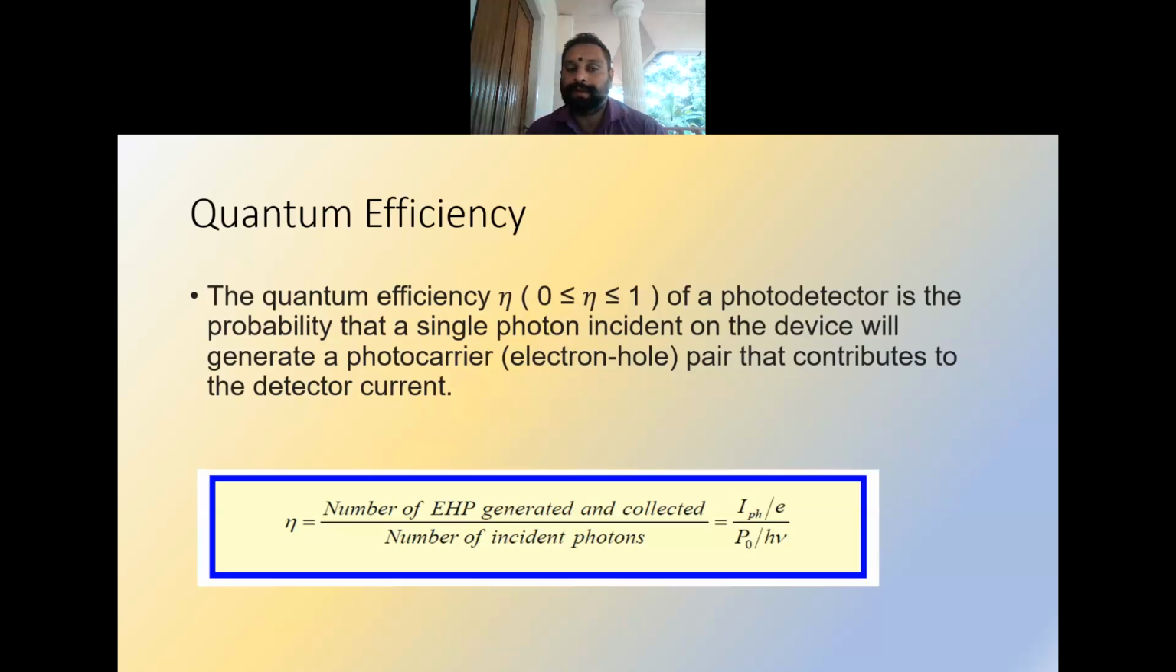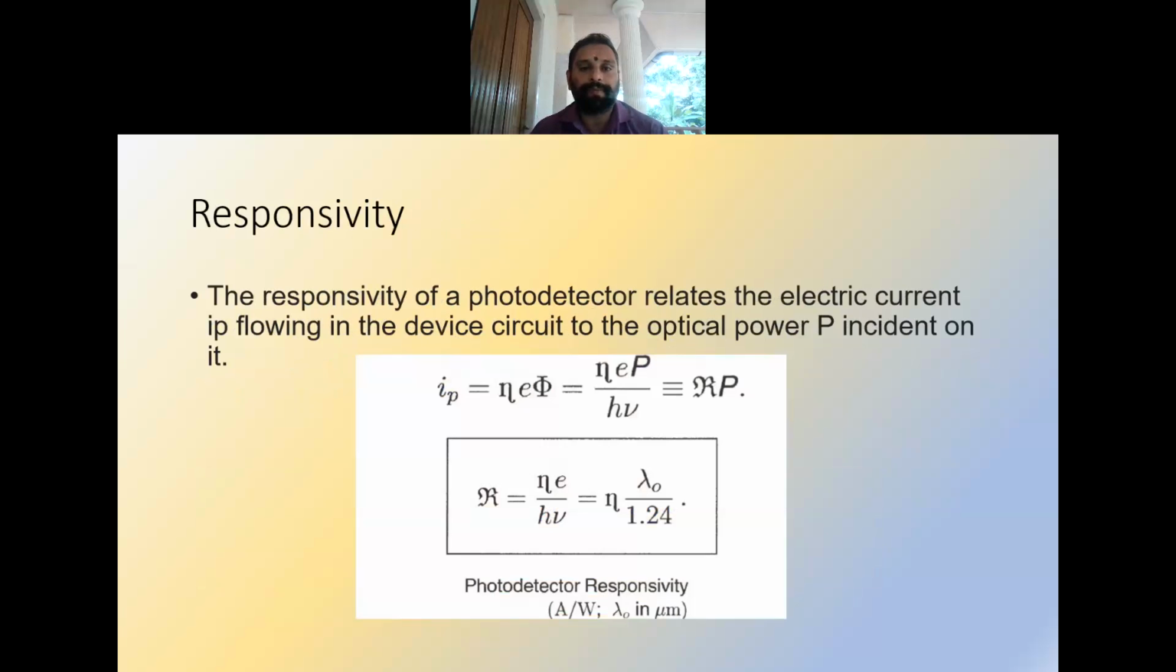The quantum efficiency is represented as the ratio of the electron hole pairs generated and collected to the number of incident photons, that is current divided by the charge of the electron, divided by power divided by the energy of one photon, that is hν.